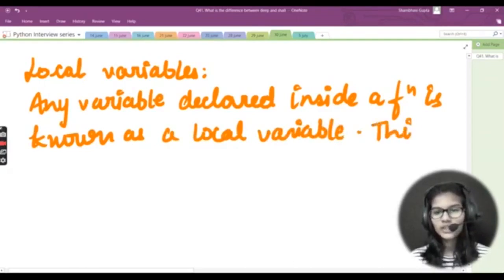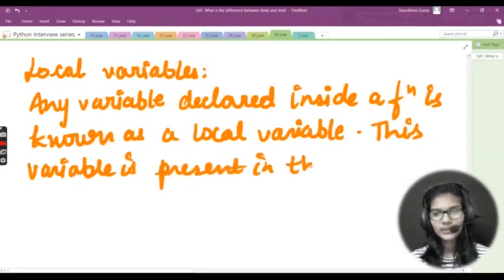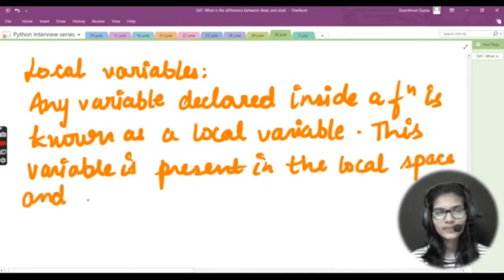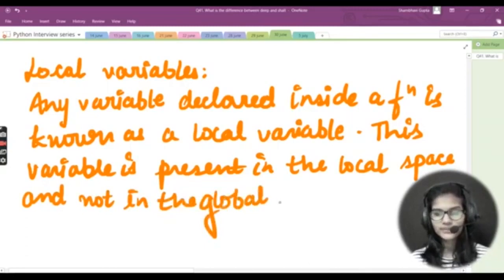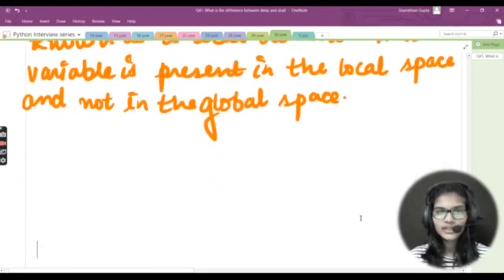Okay, so this variable is present in the local space. This variable is present in the local space and not in the global space, okay? So this variable is present in the local space, not in the global space. So any variable declared inside the function is called a local variable, right?